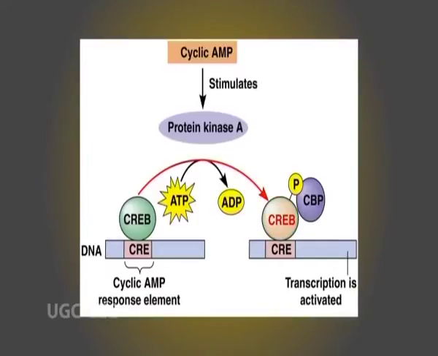The phosphorylated CREB can bind to CRE in a complex with another transcription protein, such as activating transcription factor 1. The result is to stimulate or inhibit RNA polymerase and transcription of the target gene and thereby to stimulate or inhibit synthesis of a specific protein.